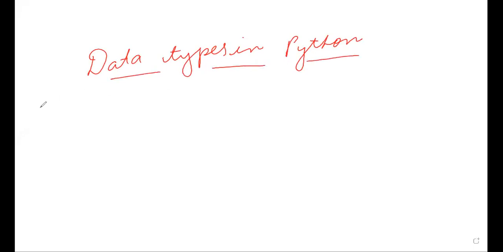So first of all, I'll ask a question from you all. If I am writing 10, what is 10? 10 is a number or alphabet or alphanumeric. What is 10? Sir, 10 is a number. Yes. If I write Aniket over here, what is Aniket?